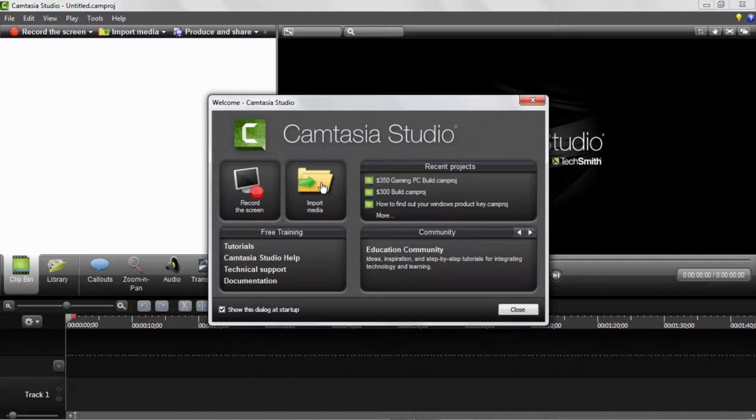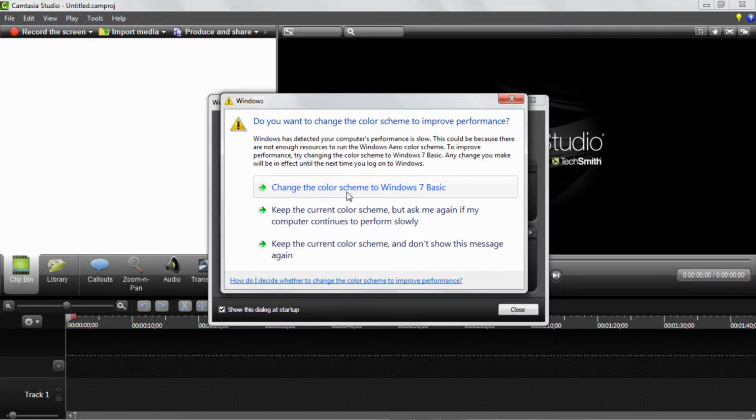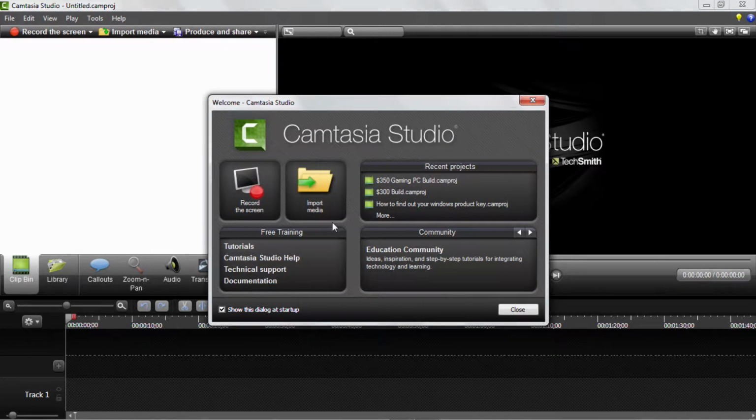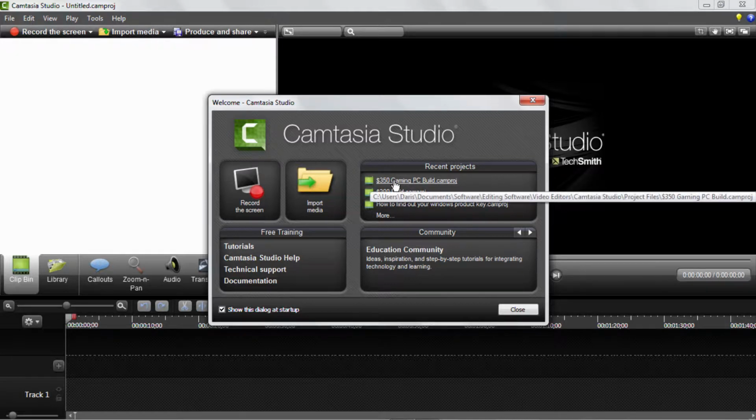Over here it says import media, so you can just click on it and you can import photos, videos, audio, or basically any type of media like audio recordings, videos, photos, that kind of thing. And over here it shows all your recent projects. So I have my $350 gaming PC build, I have this video, I have a bunch of stuff. Now, let me just close this.